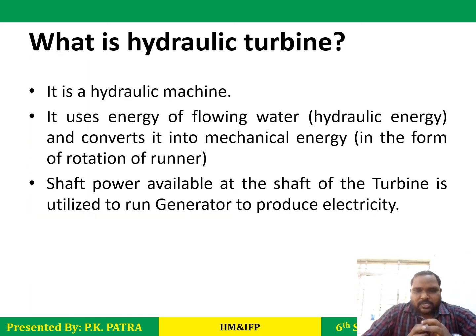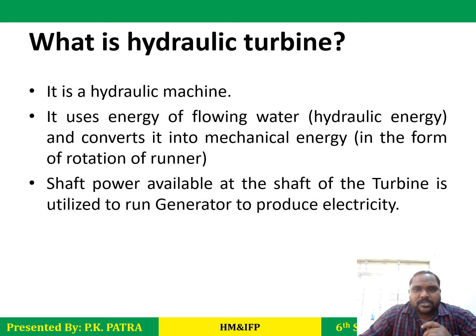So in this hydraulic machine section, first of all we will study the hydraulic turbine. What is a hydraulic turbine? A hydraulic turbine is a hydraulic machine, so that means it follows the rule of a hydraulic machine. It will convert hydraulic energy into mechanical energy. So how does this hydraulic energy come? This is the energy present in flowing water. When water is in motion, it possesses some energy, and that energy will be utilized to run a machine. That is the hydraulic machine. When the hydraulic machine starts, it will generate mechanical energy.